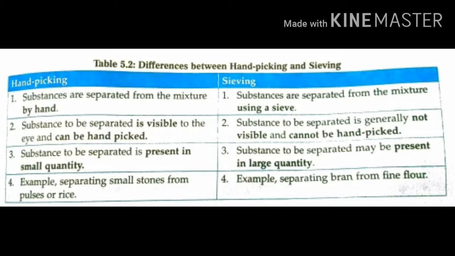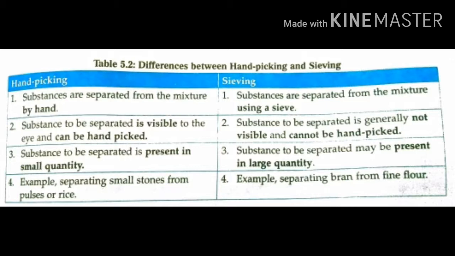These are the main differences between hand picking and sieving. In hand picking, substances are separated from the mixture by hand, the substance is visible to the eyes, and it is present in small quantity.